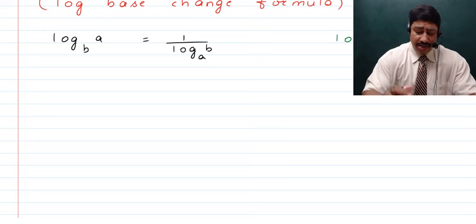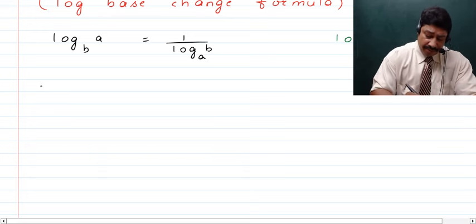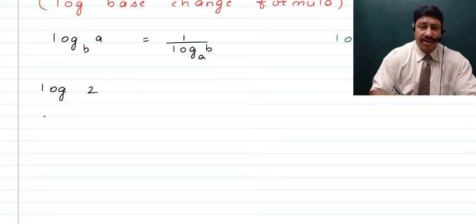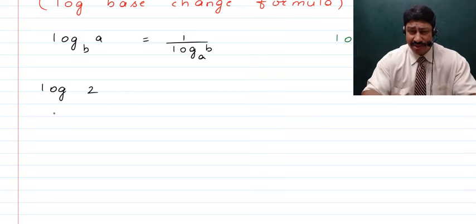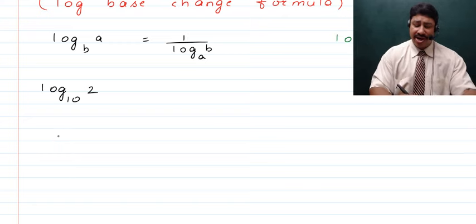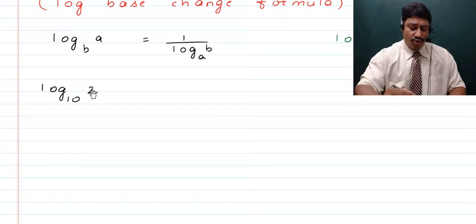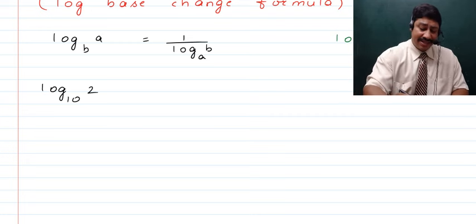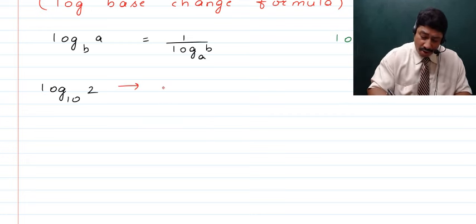So let's say we talk about log of 2. If it's written like log of 2 normally, and you're talking about common logarithm, then the base has to be 10, right? So what did I say just now? If you talk about log of a number when the base is 10, then this is known as common logarithm.